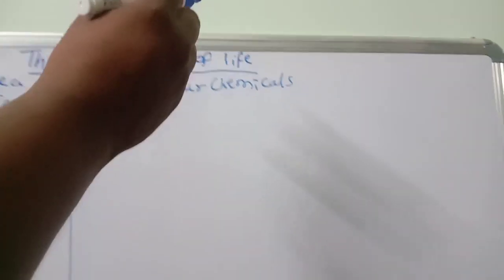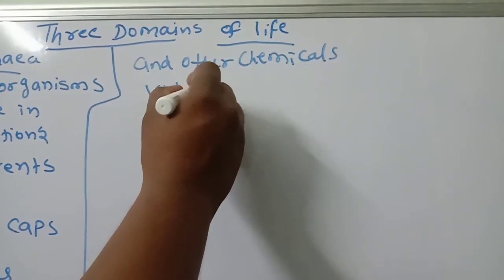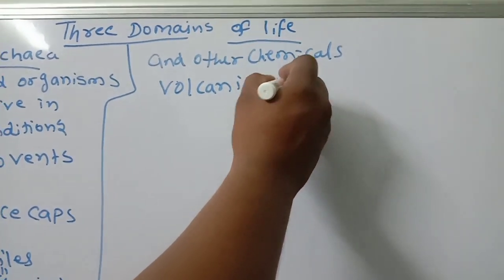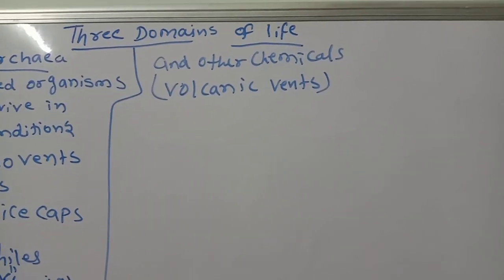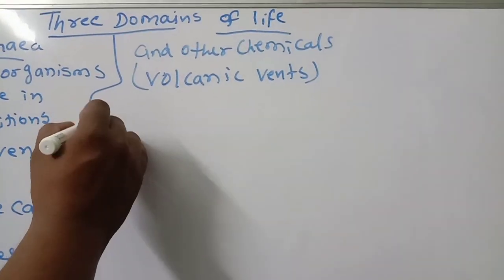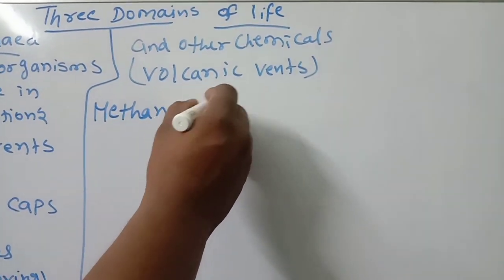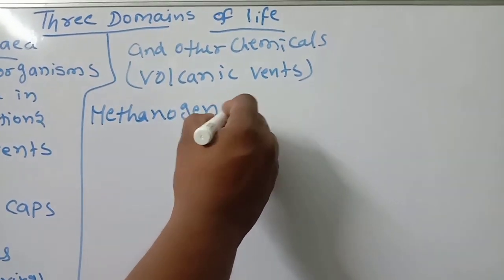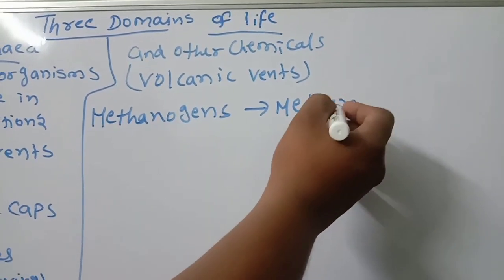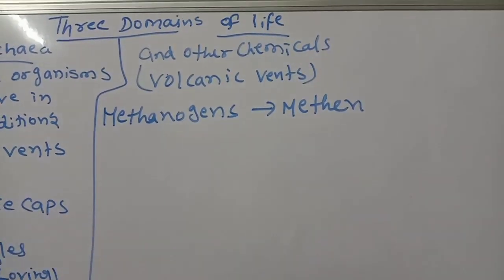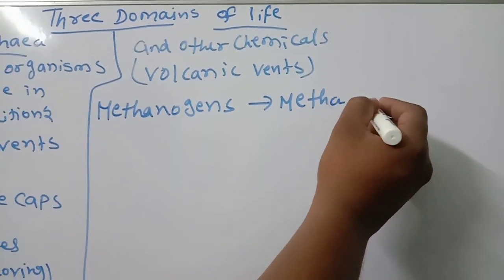Next one, from where? Especially in volcanic vents. You know, volcanoes, how much temperature will be there. And some methanogens, which produce methane, methanogenic bacteria. Another important one, methane.